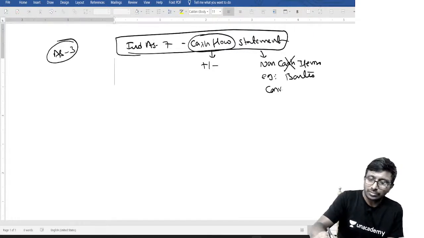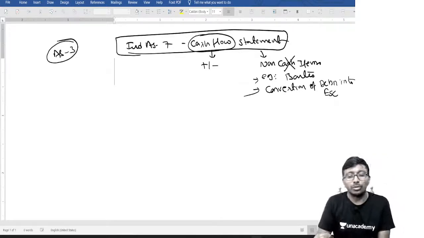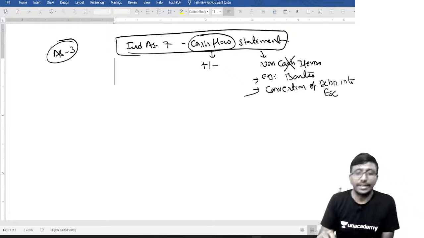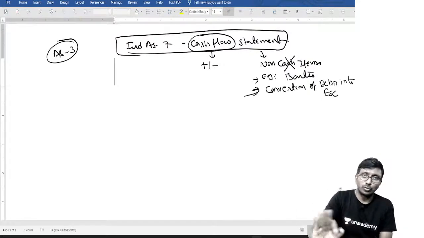Now, say conversion of debentures into equity shares. This is only one single journal entry you will be making. That is also a non-cash item.